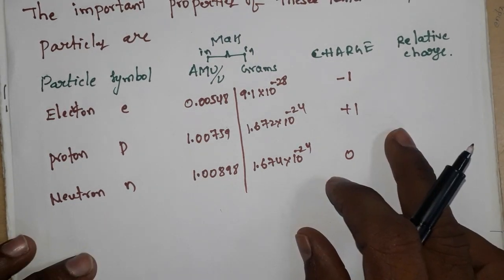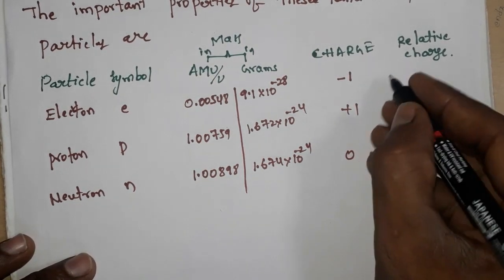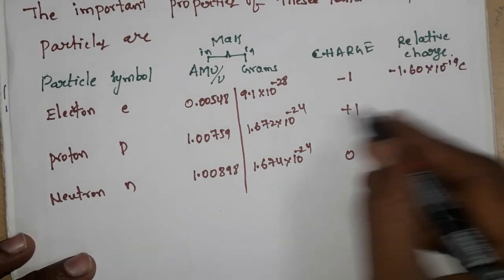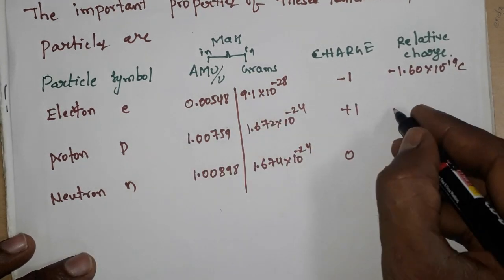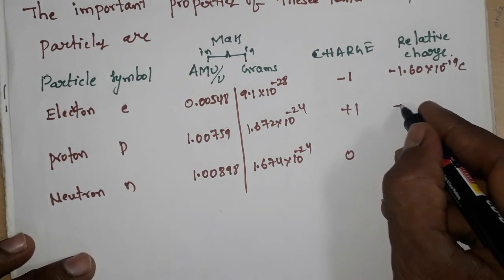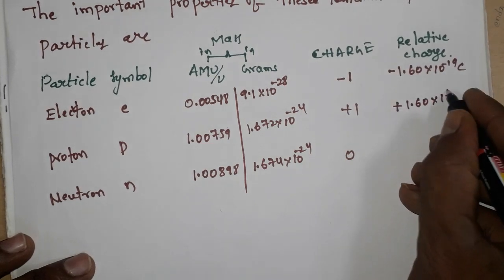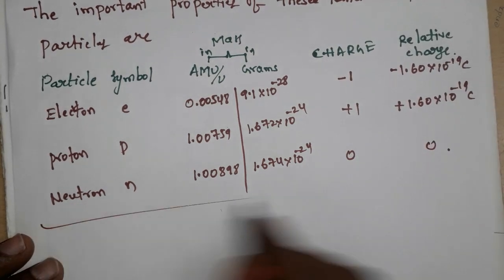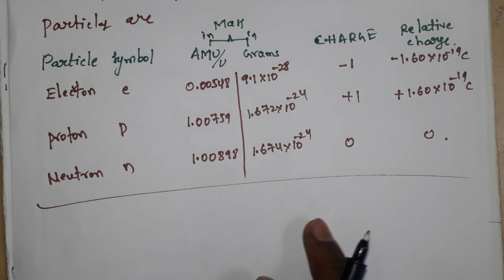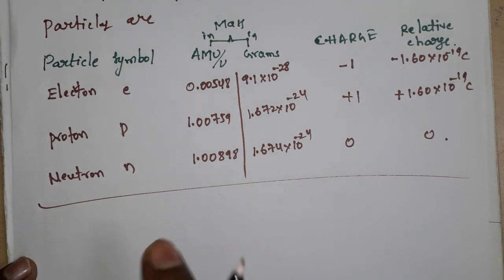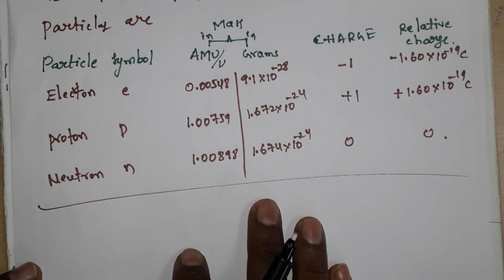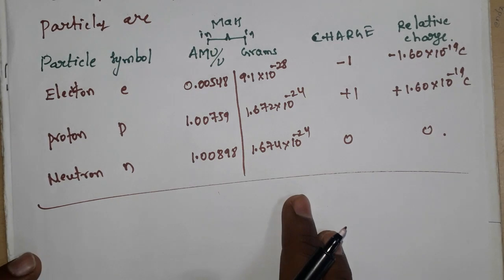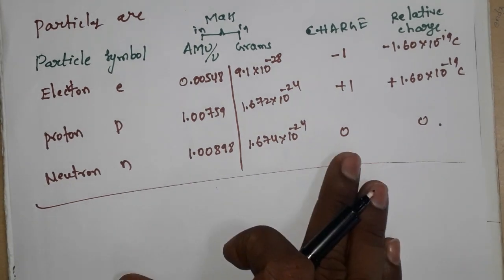In coulombs, the charge of the electron is -1.60 × 10^-19 coulomb. For the proton, it is +1.60 × 10^-19 coulomb, and for the neutron, 0. These are the important properties of the electron, proton and neutron. These values are very important for calculating problems in this chapter, so all of you remember these values.